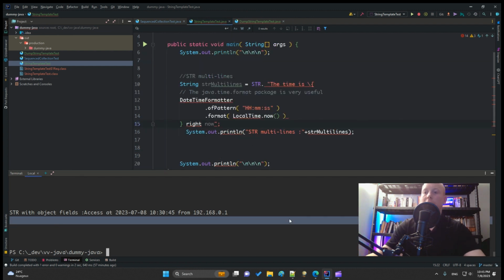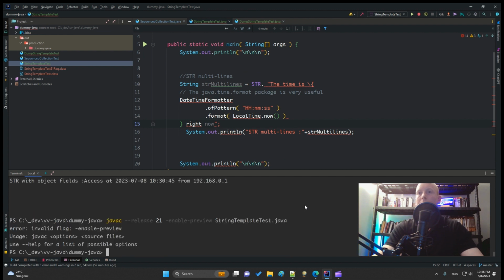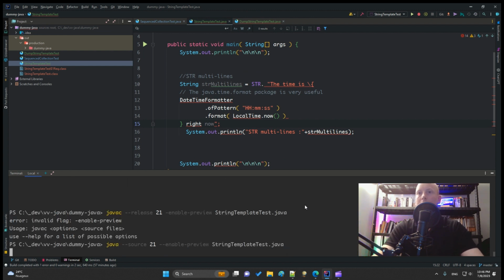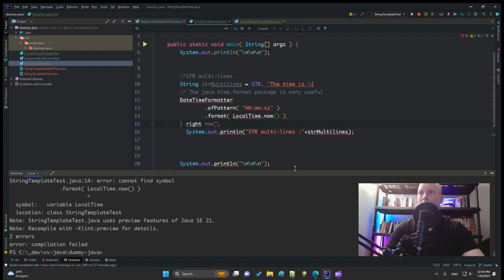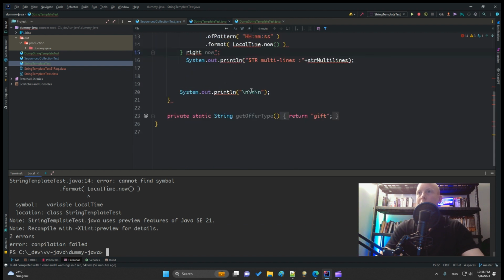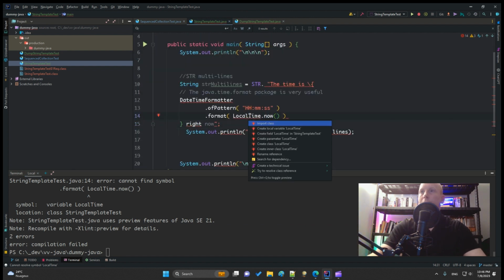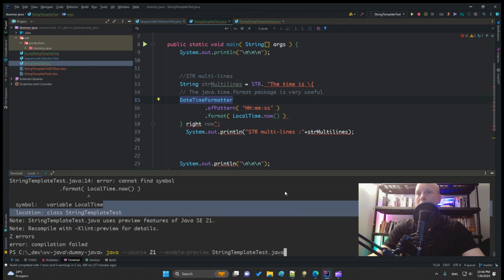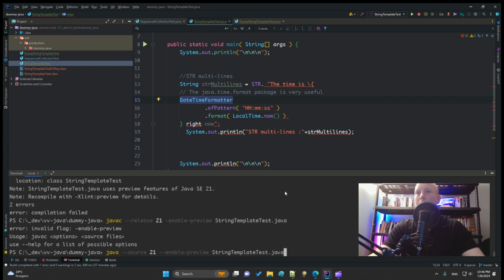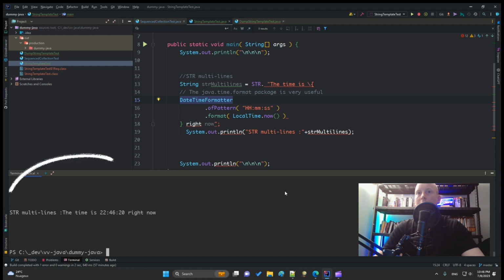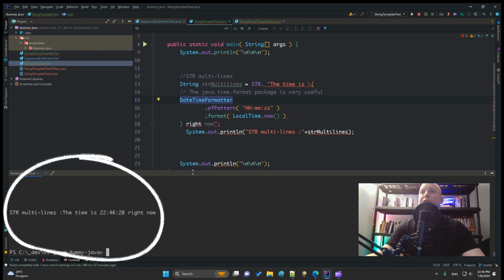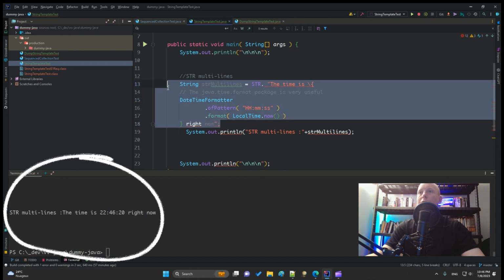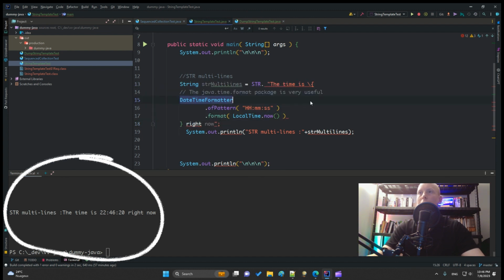Let's compile and run. I have to import the class. Compile, run, and you see it works. Besides the problem of IntelliJ's understanding of this snippet.